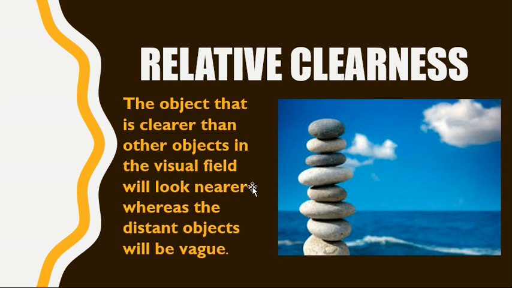As we can see in this picture, in this example, these stones are near to us. They seem to be clear as compared to the clouds and the water behind it. So relative clearness says that the object is clear if it is near to us, if it is near in the visual field. Okay.